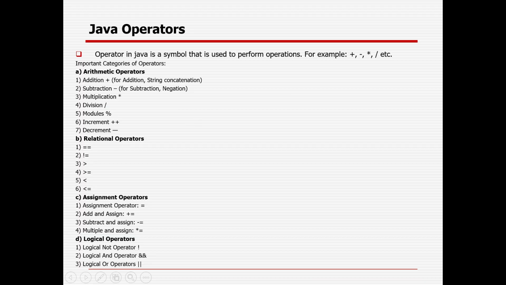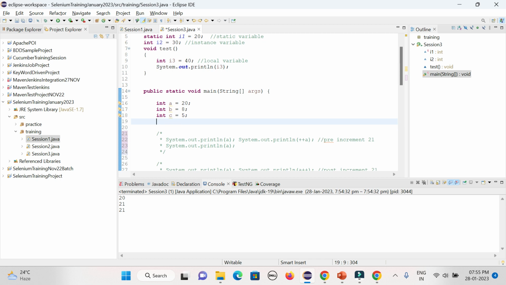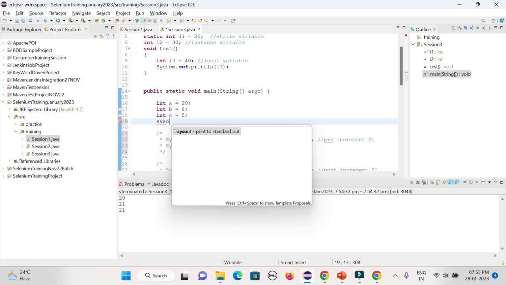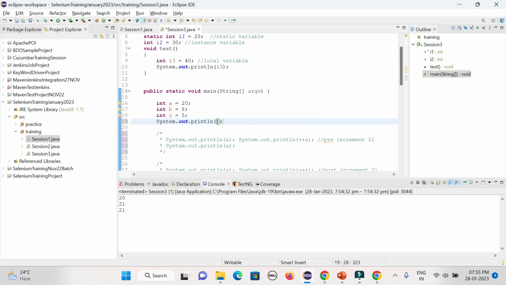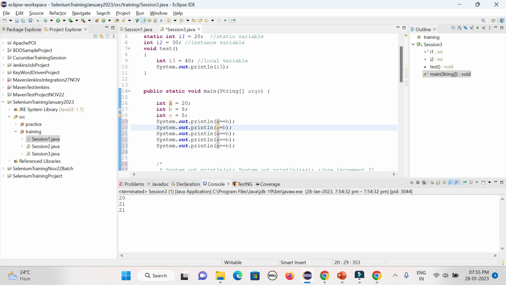Pre-increment or pre-decrement, it is called plus plus or minus minus. Then the relational operator through which you can check whether it's equal to, not equal to, greater, less, less equal to, greater equal, like that. So suppose I want to check a equal to b, a not equal to b, that is the sign of not equal to, greater equal to, or you can give simply greater.